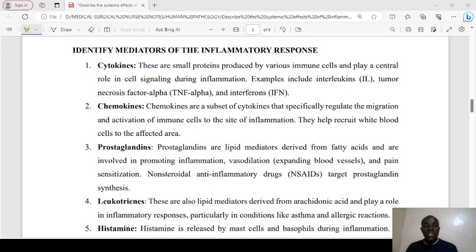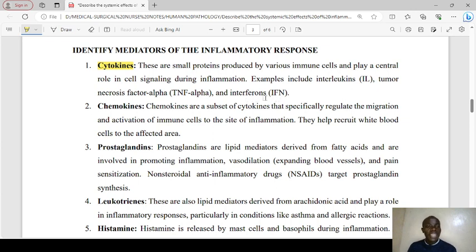Okay, welcome, and let's talk about the inflammatory mediators or mediators of the inflammatory response. These are molecules that normally participate in the process of inflammation. We have cytokines, small proteins produced by various immune cells that play a central role in cell signaling during inflammation. Examples of cytokines include interleukins, tumor necrosis factor alpha, and interferons.